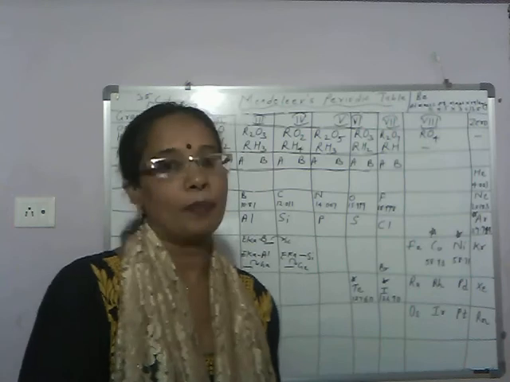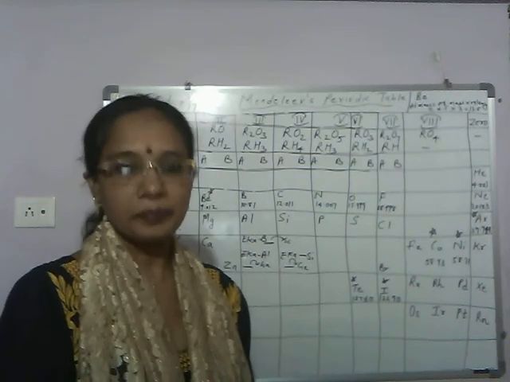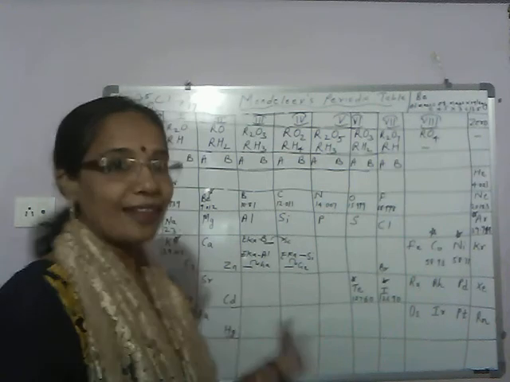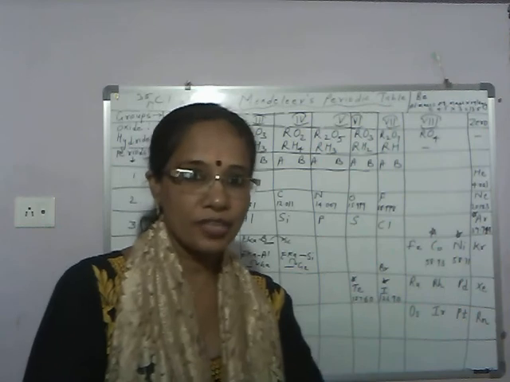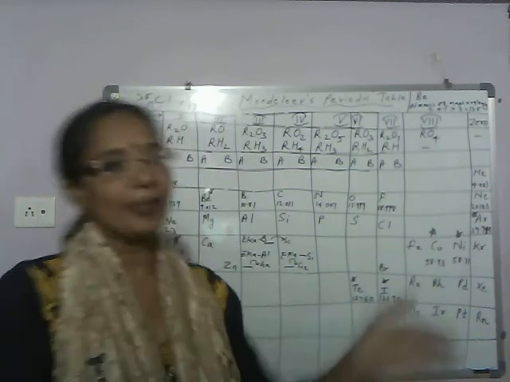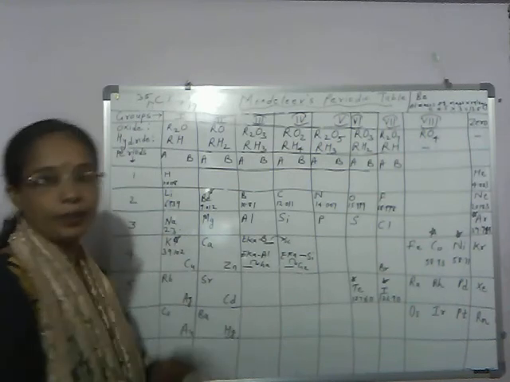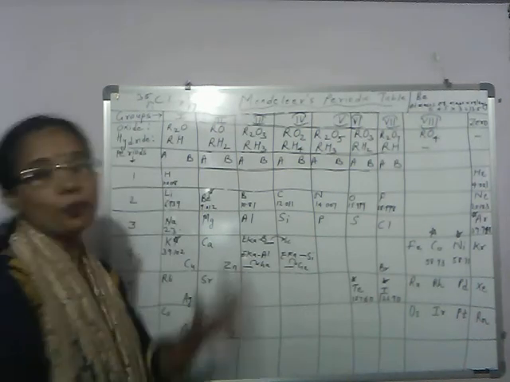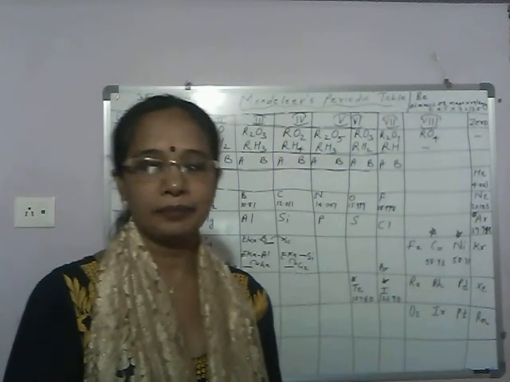Elements with similar properties are given different groups. So this is the next disadvantage of Mendeleev's periodic table. Different position for similar elements. Elements with similar properties placed in different groups. Example, you can discuss copper and mercury. Copper placed in 1B and mercury placed in 2B. Properties are similar but placed separately.